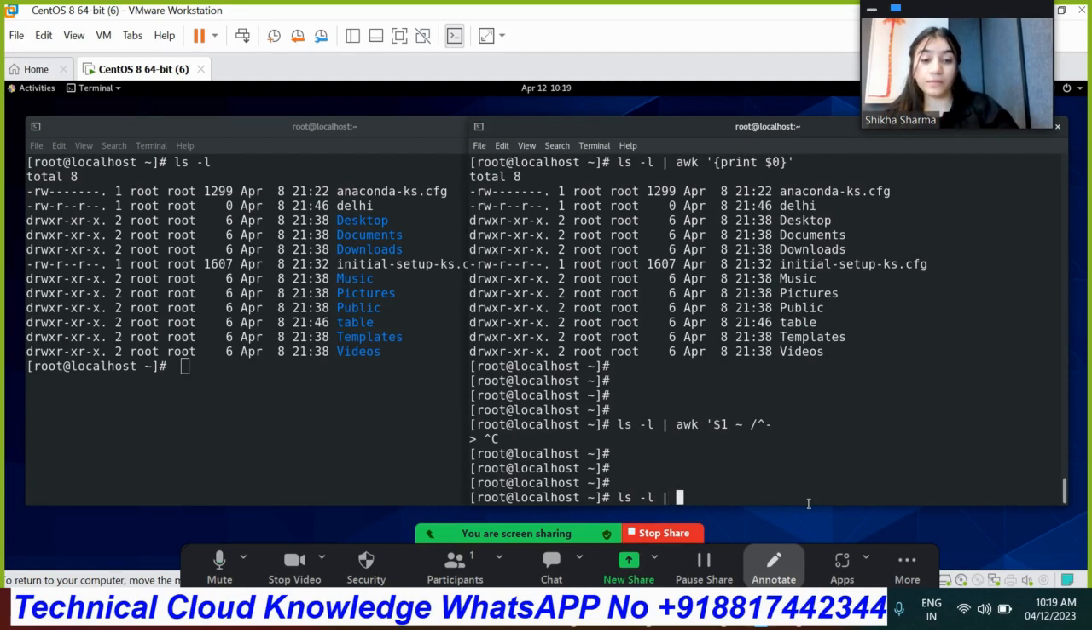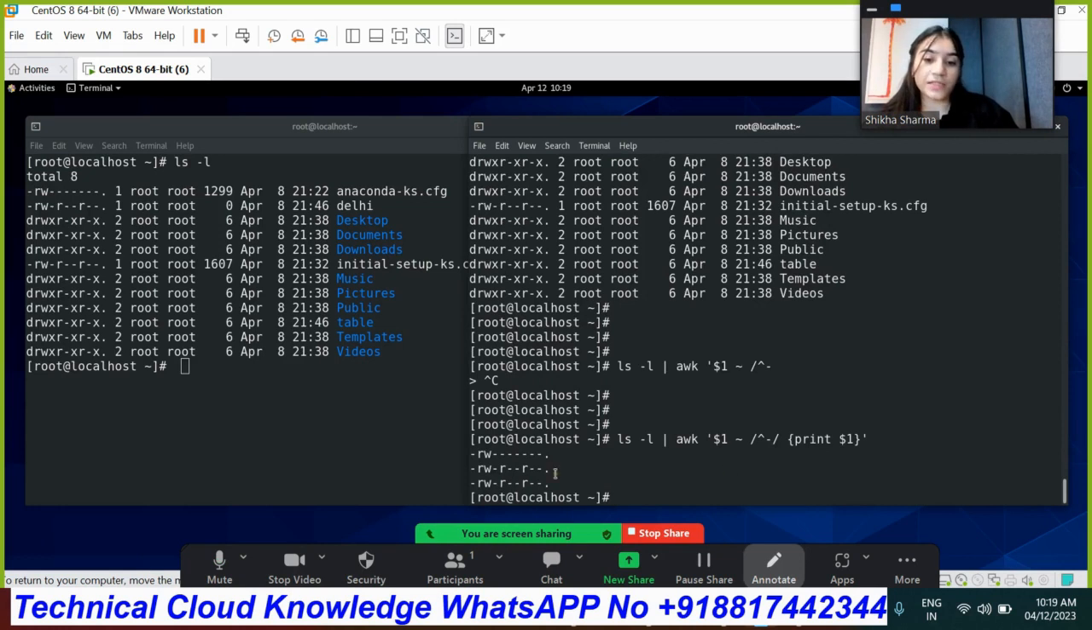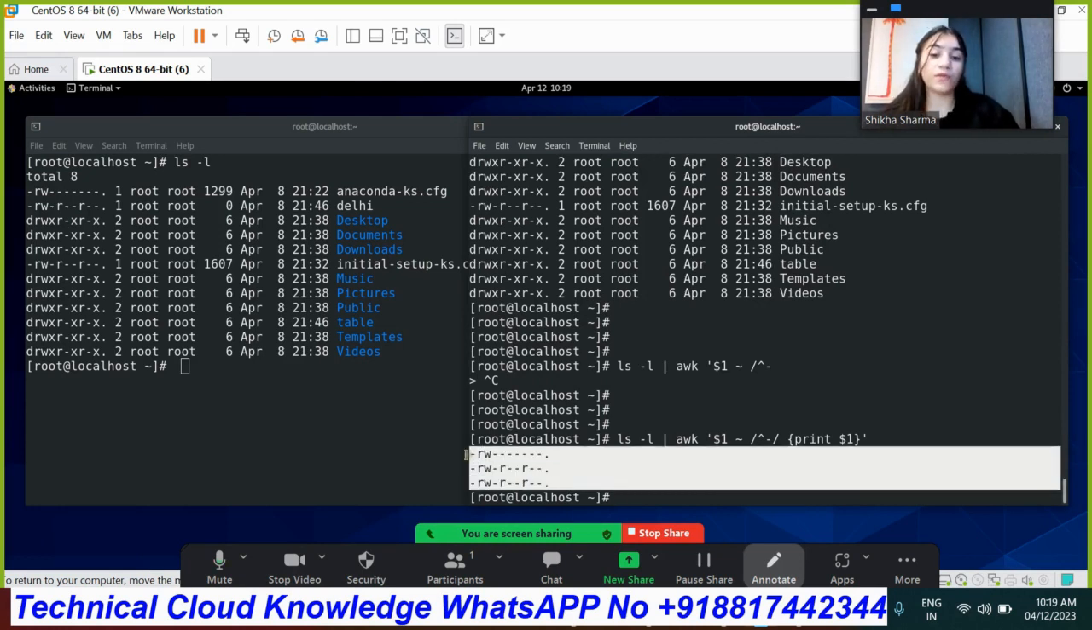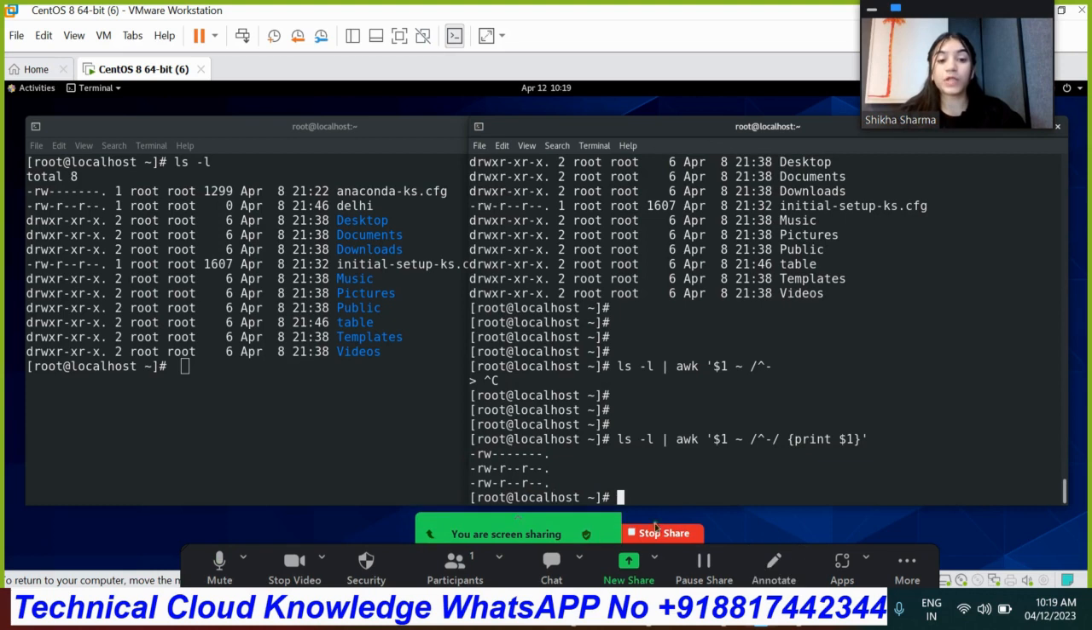So ls -l, awk, print field number 1, tilde symbol, and then the starting should be with the hyphen, and then just print field number 1. That's how you will get the content only for the hyphen. There are 3 times a file has been created under this content, and 3 times hyphen is coming. So that's how we get the specific output according to ourselves.